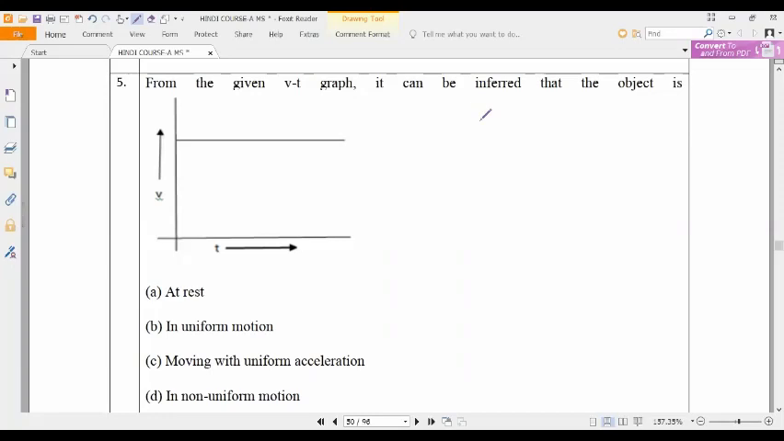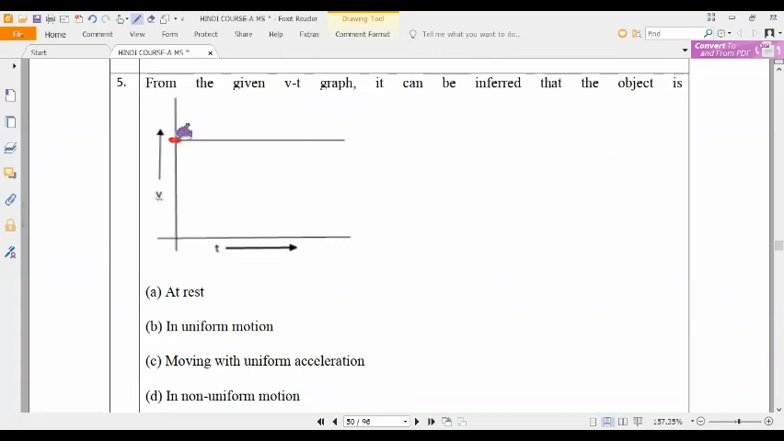Inferred graph. The object is in what, guys? Uniform motion. You can see the first one. What is the example of that one? That straight line indicates what? Constant velocity. As I said, it's a constant velocity, correct or not?